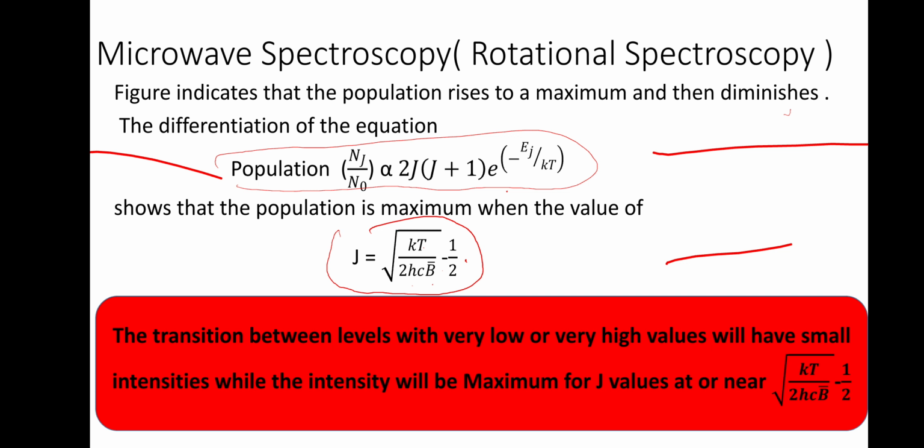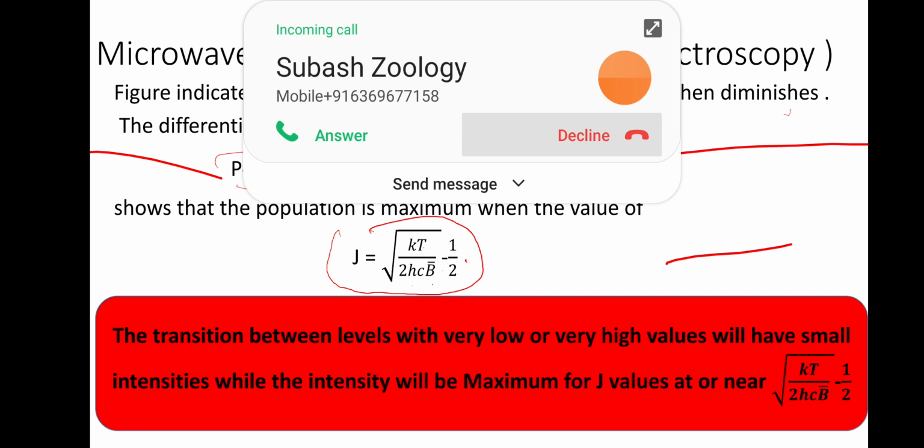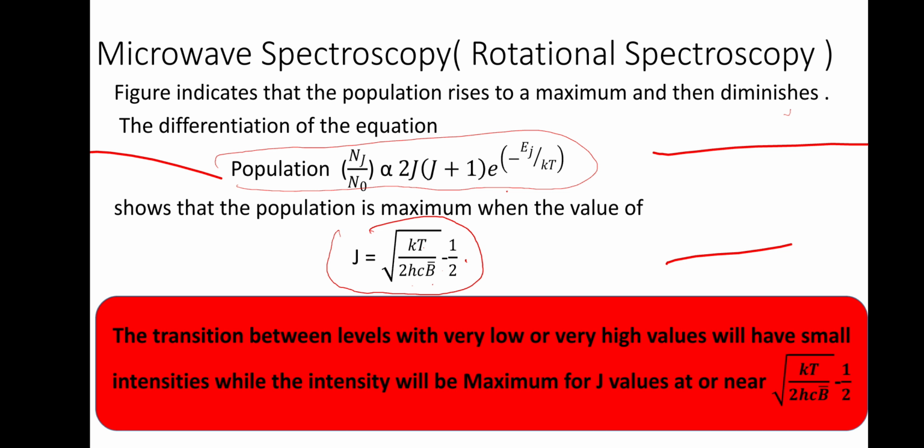So what is J? It is the rotational quantum number. So what it tells is that the population is maximum when the J value is near to this value. Okay, so the transition between levels with very low or very high J values will have small intensities, while the intensity will be maximum for J values at or near square root of kT divided by 2hcB bar, minus half.